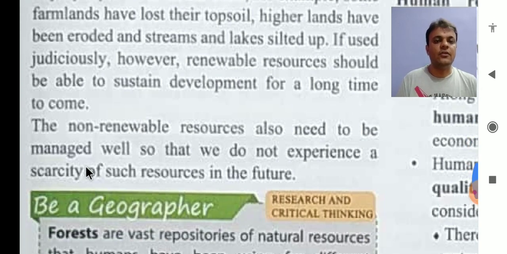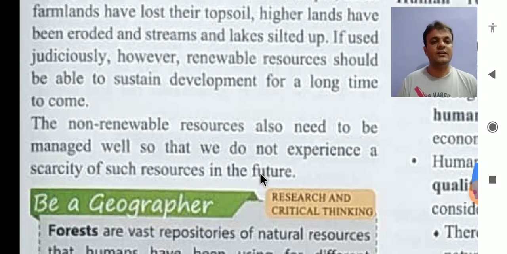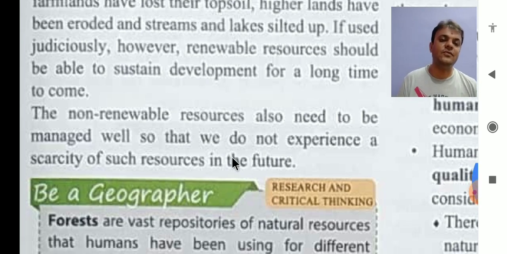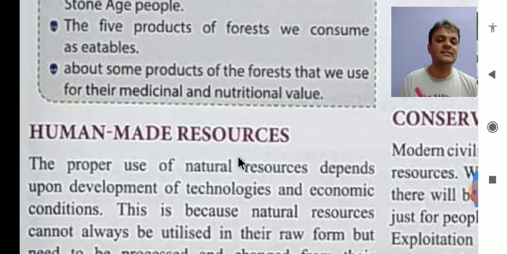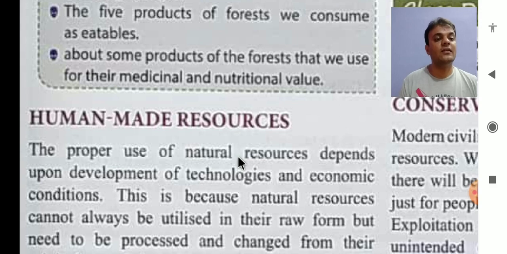Non-renewable resources also need to be managed well so that we do not experience a scarcity of such resources in the future. If we are not able to manage them well, then surely in the near future we will experience scarcity, the unavailability of such resources. So it is strongly suggested that we use both renewable and non-renewable resources very carefully.